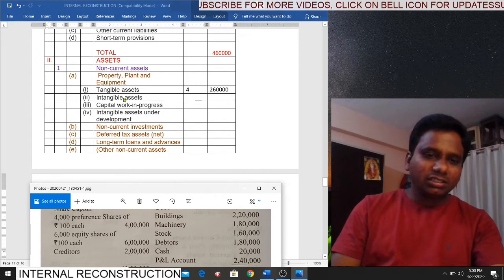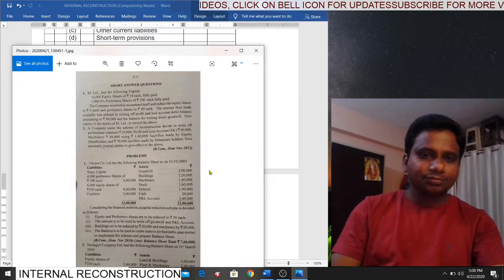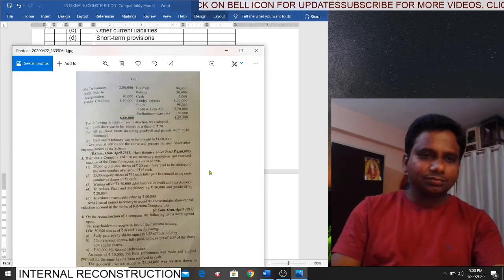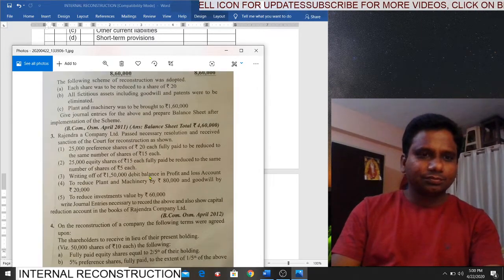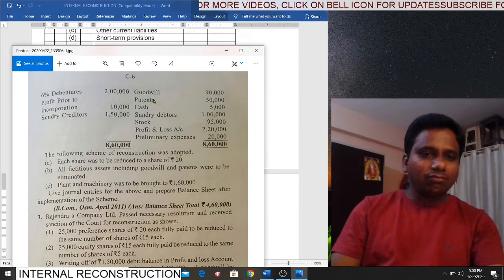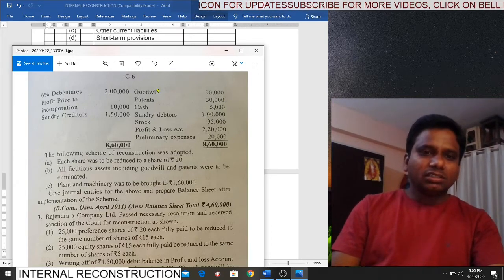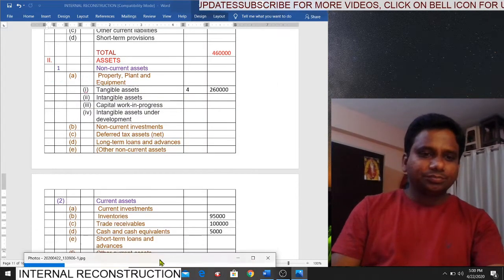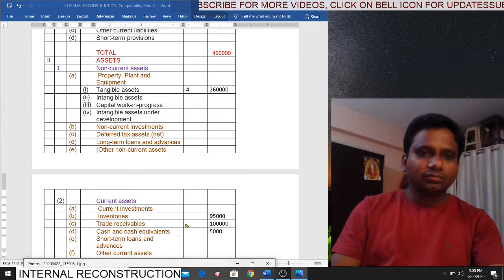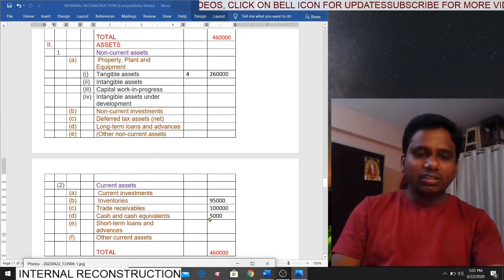We have intangible assets. What are the intangible assets we have? Goodwill and patents. But these two are written off. So don't incorporate these two things in the new balance sheet. Simply ignore. Next, cash. Cash is what? In the balance sheet, cash and cash equivalents, 5,000.